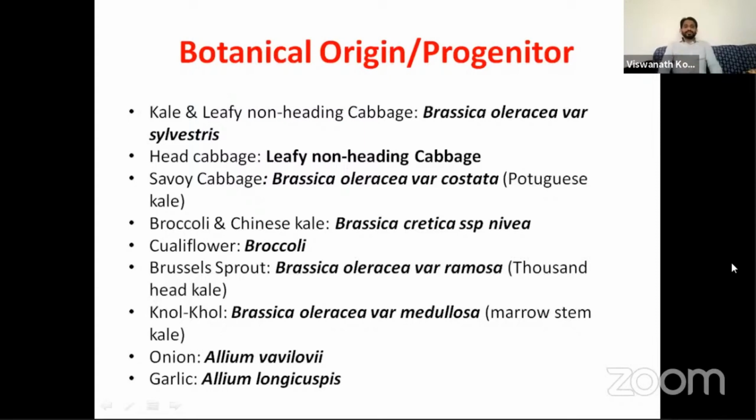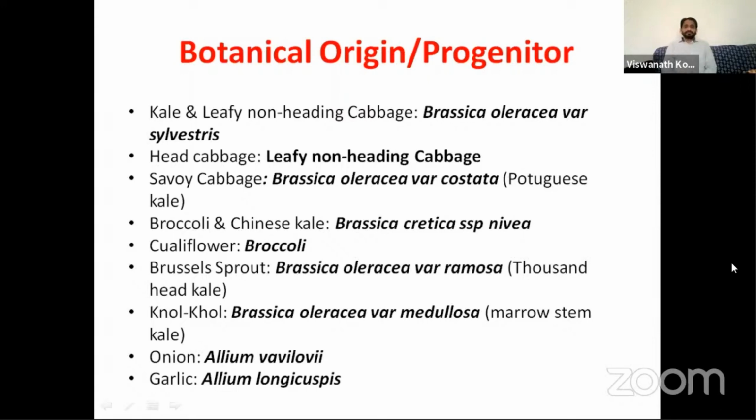Generally, we know much about cauliflower, less about broccoli. In India, cauliflower was introduced earlier and broccoli was introduced much later. So we think that broccoli is the new crop. No, in domestication or in origination, broccoli was originated earlier and cauliflower was originated from broccoli.